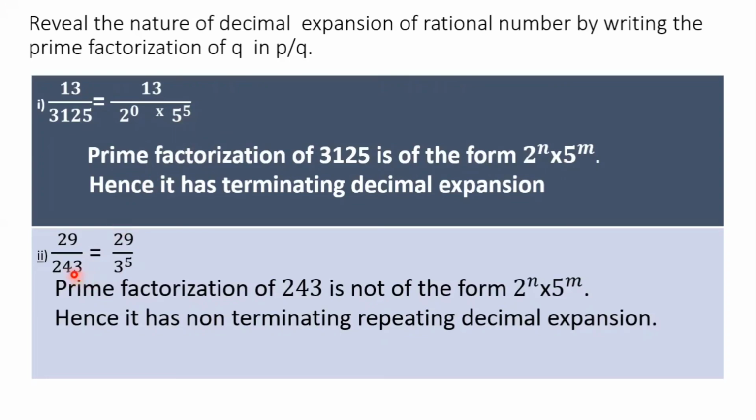In this example, the denominator 243 is written as 3 power 5. So it is not of the form of a power of 2 or a power of 5 or both. So it is not of the form 2 power n into 5 power m. So it is a non-terminating repeating decimal.